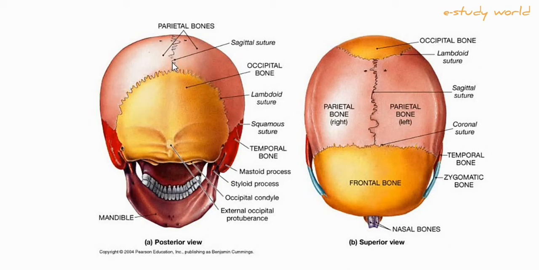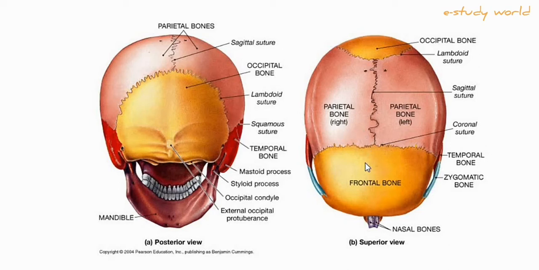This is the sagittal suture between the two parietal bones, left and right, and this is the occipital bone. The lambdoid suture is between the occipital and temporal bones. This is also a joint.